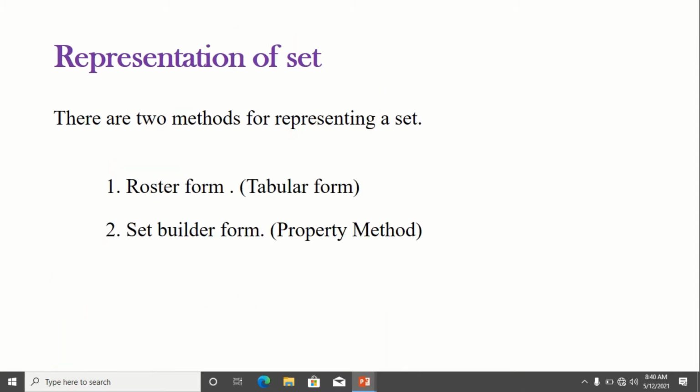How to represent a set? There are two methods for representing a set. One is the roster form or tabular form, and the other one is the set builder form, or the other name is the property method.